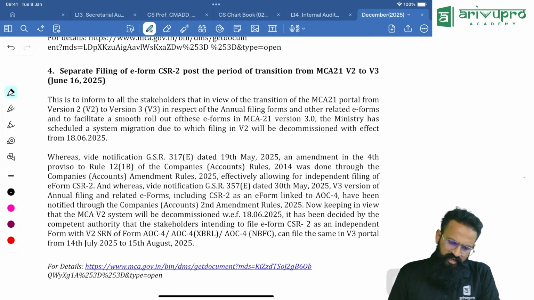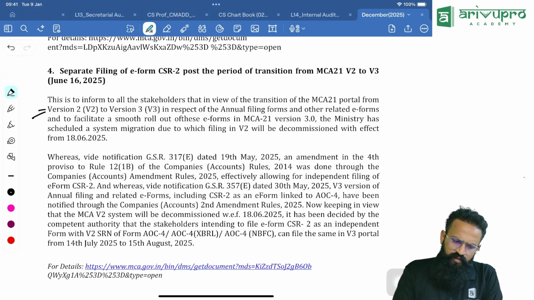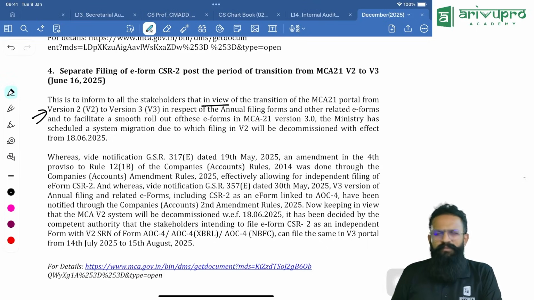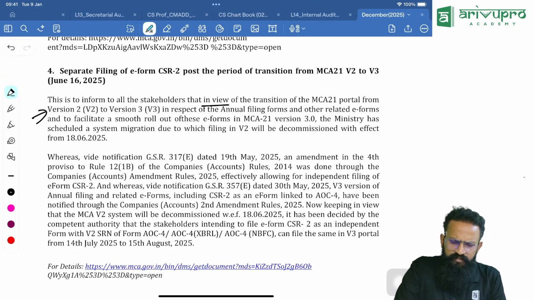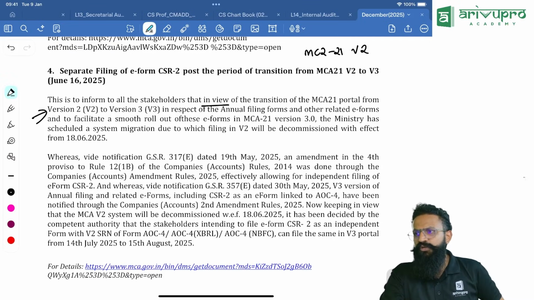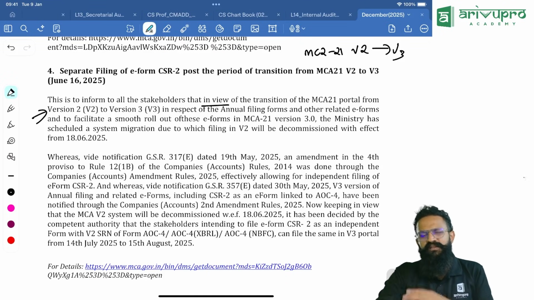The next one is called people. What is this? This is to inform all the stakeholders. We were following something called MCA 21, version 2, V2. Now we are migrating to V3. So the amendment is that there is a migration of the website.